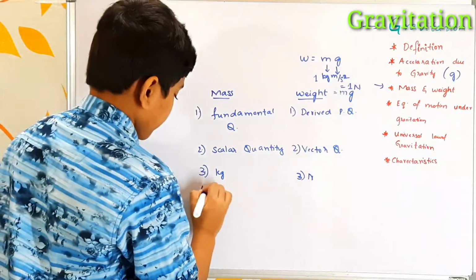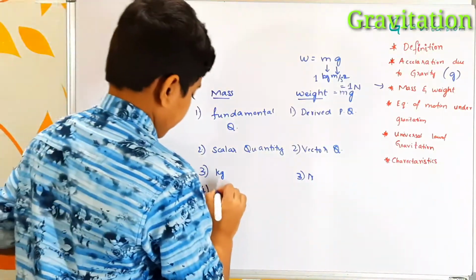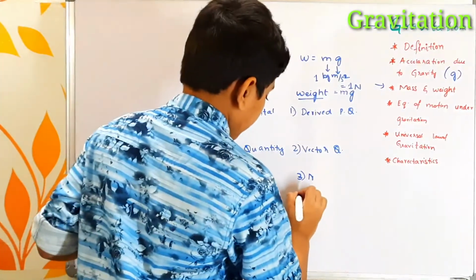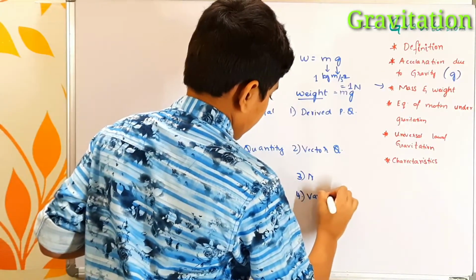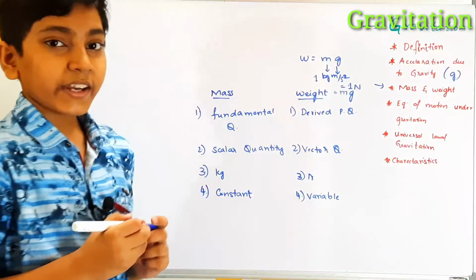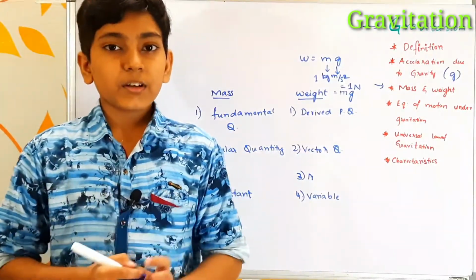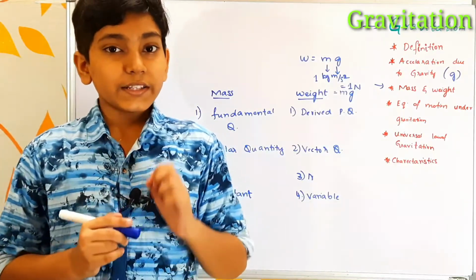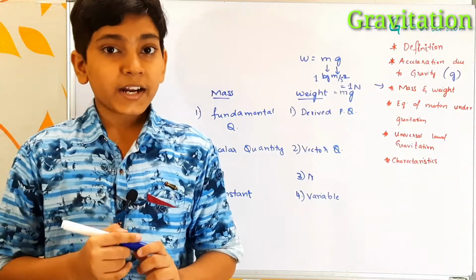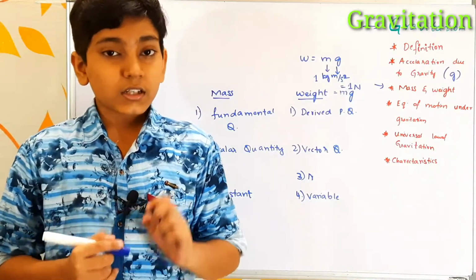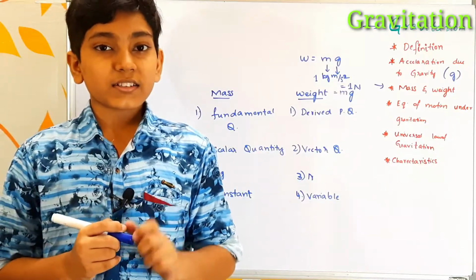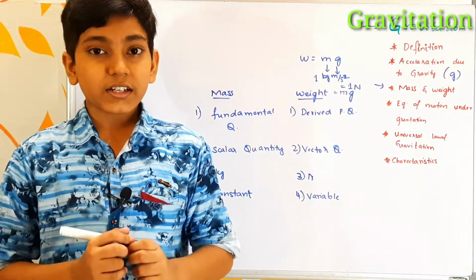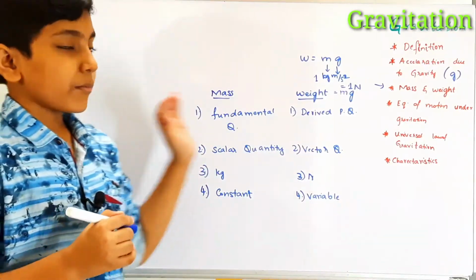The fourth one is mass is constant, whereas weight is variable. Mass is constant everywhere, whereas weight varies from place to place. For example, let us say a person of 60 kgs goes to the moon. The weight of the person on the earth is 60 kgs, whereas on the moon it reduces to 10 kgs. It's because the moon has low gravity, which is 1/6 of the earth's gravity. But the mass of the man is constant all around the universe. These are the differences between mass and weight.